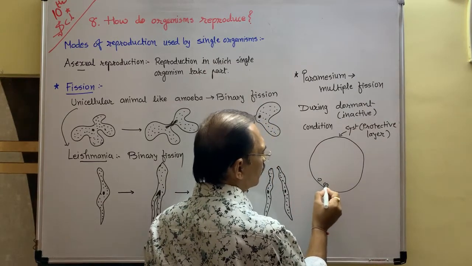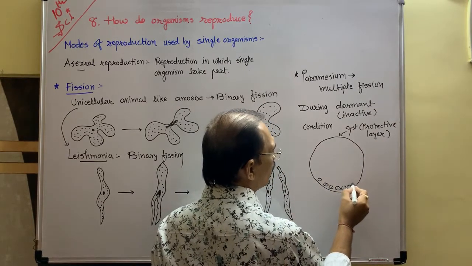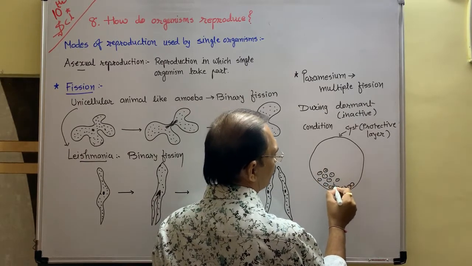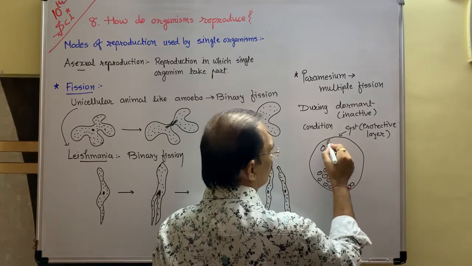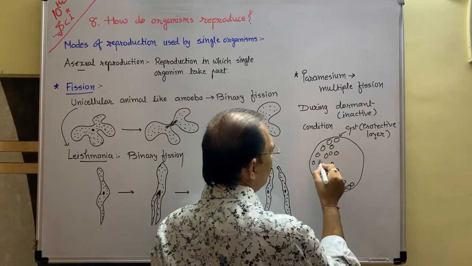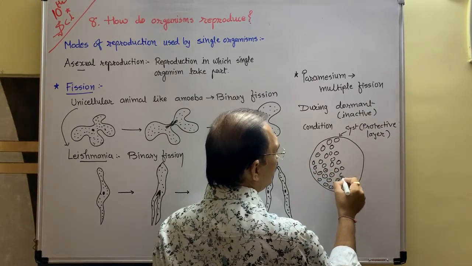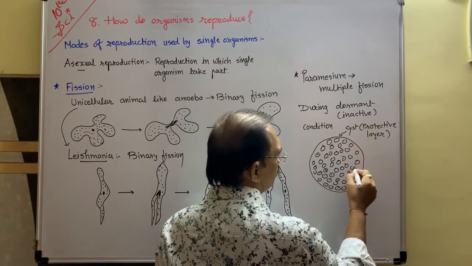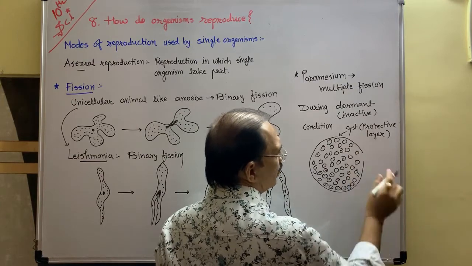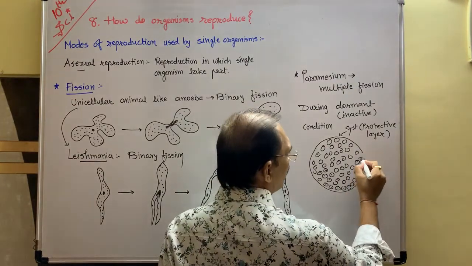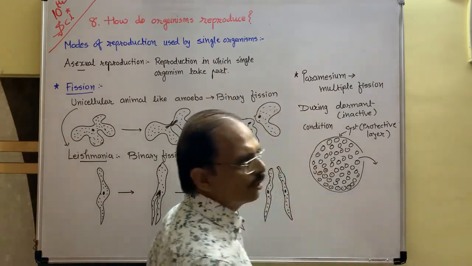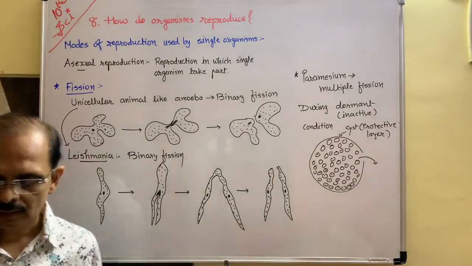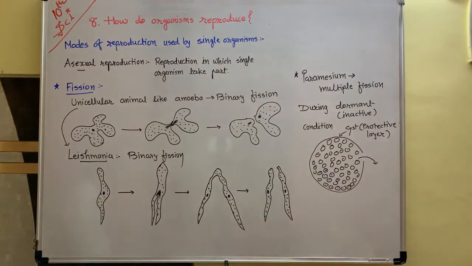Inside that protective layer, one cell converts into two, to four, and in this way there is a continuous growth of this paramecium. When the cyst is completely filled up with the daughter animals, then the cyst breaks, and when the cyst breaks, the daughter animals come out and live individually. This is called the example of multiple fission, right? So this is about fission.